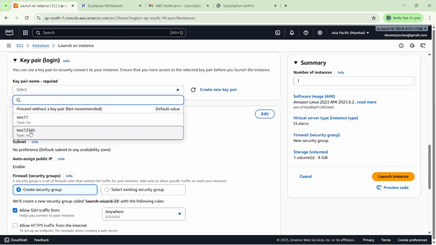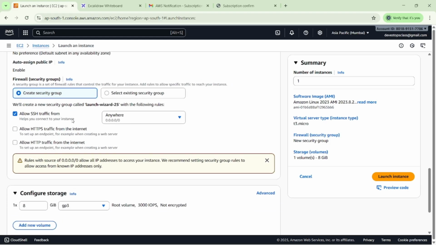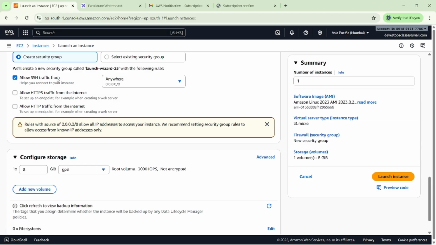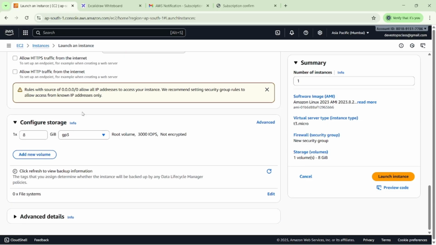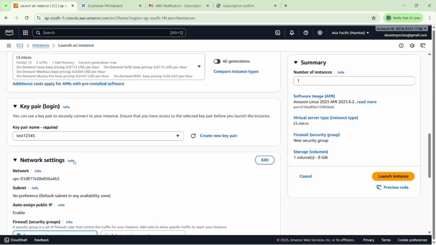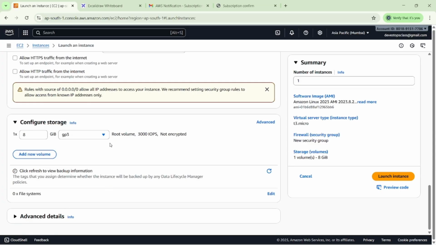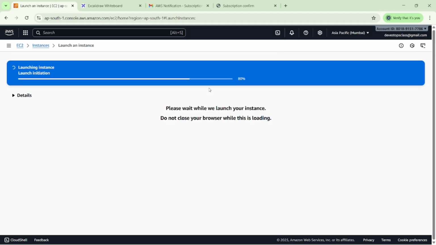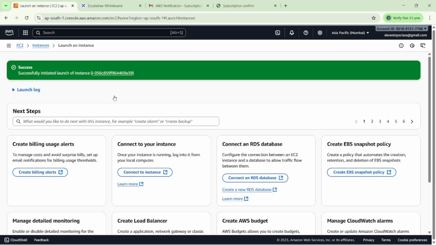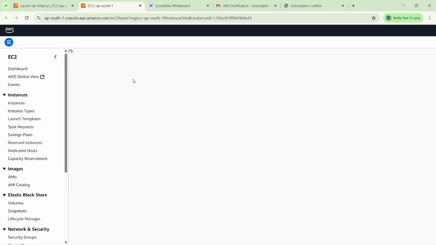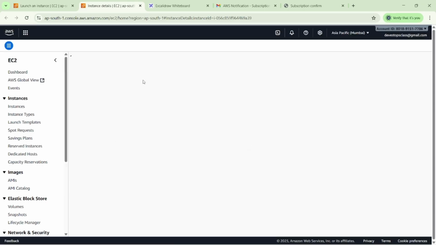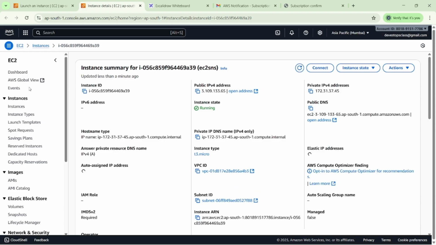Then I'm selecting the existing key pair. Then we create the allow SSH rule because we are going with Linux. I have selected everything here. Okay. Then we launch our instance here. Once we launch the instance, we have successfully launched one instance here. Otherwise, go to the instance.